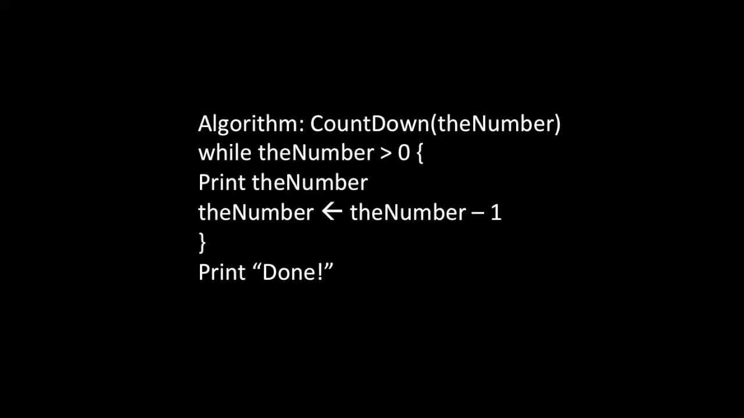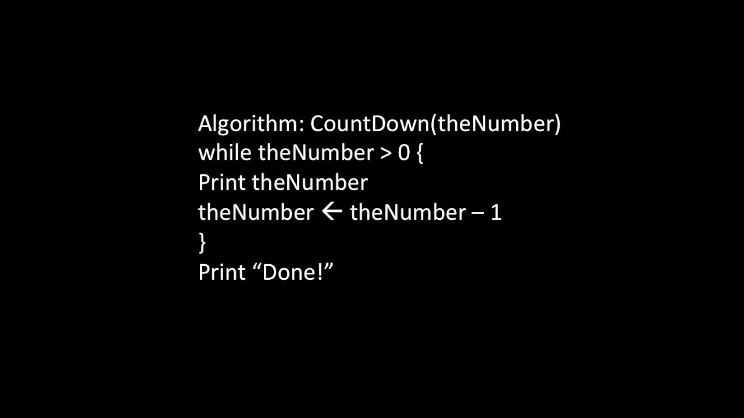As long as the number is greater than 0, I keep doing the body of the loop. I'll print the number and decrement the number again. Eventually, the number will be decremented so that it reaches 0. And when that's done, the loop will terminate and I'll print done.